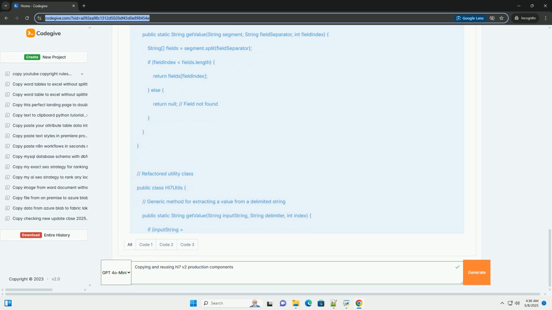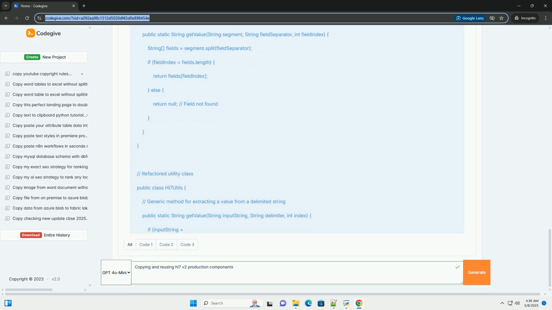Testing. Thoroughly test the reused component in the new environment to ensure it functions correctly and integrates seamlessly with the existing systems. Don't assume it will work perfectly just because it worked elsewhere. Licensing. Check the licensing of the original component, especially if it's from a third-party vendor or open-source project.